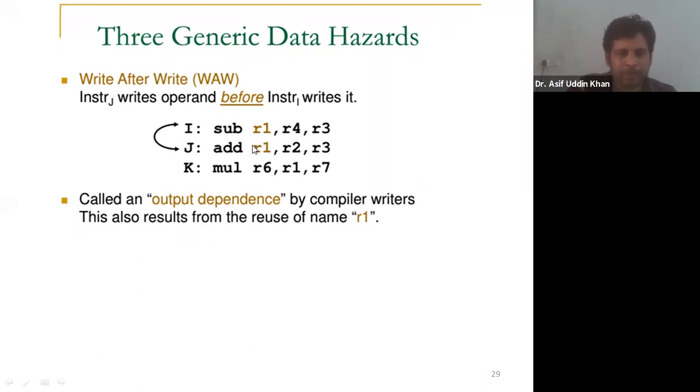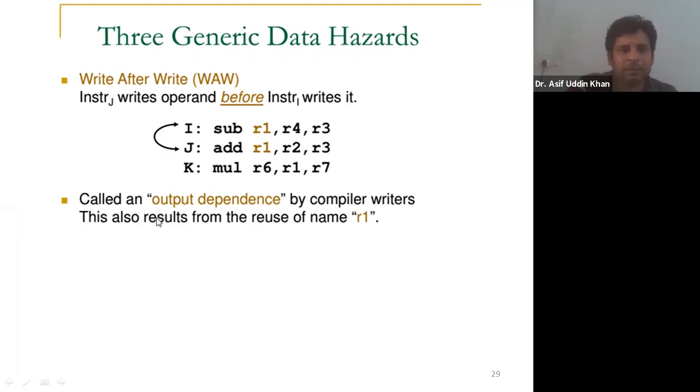I repeat, instruction J should write the register R1 after instruction I writes it. But if instruction J tries to write the register R1 before instruction I writes it, then this is known as write after write hazard, or WAW hazard.